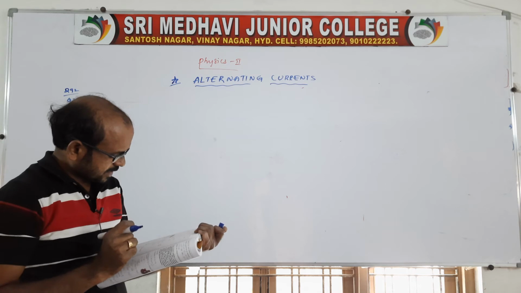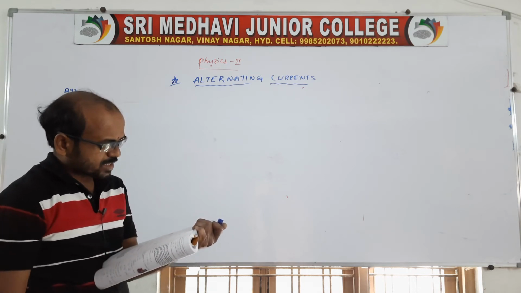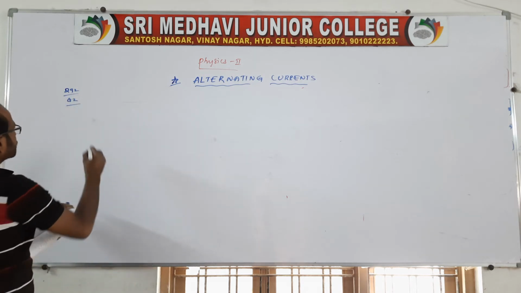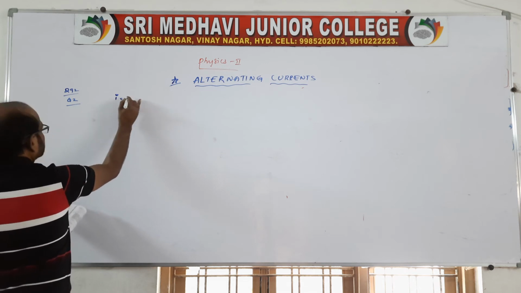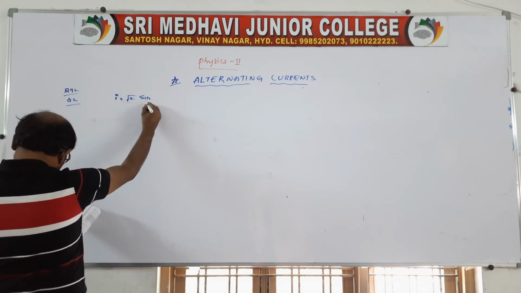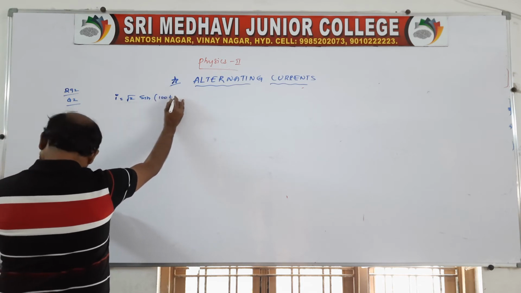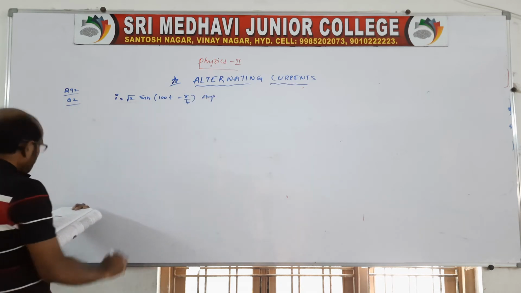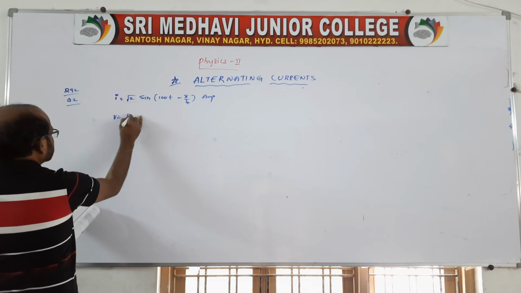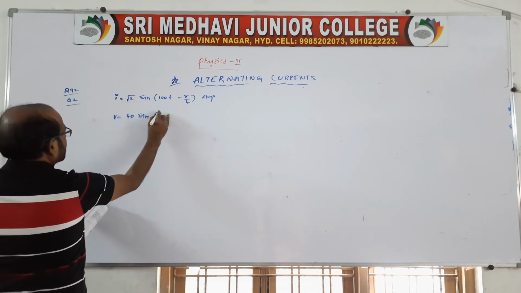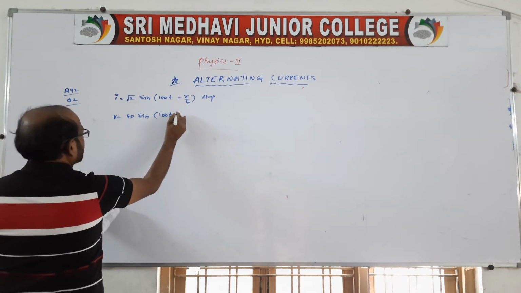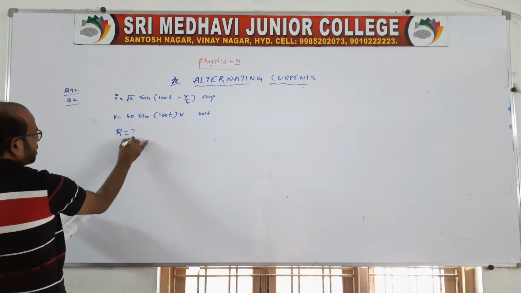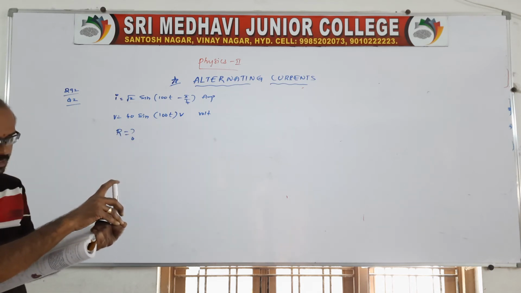containing a resistance and inductance are given. So both inductance and resistance are there. The given values are I is equal to root 2 sine of 100t minus pi by 4, in ampere, and V is equal to 40 sine 100t, in volt. Sir, what is asked? Calculate the resistance. Capital R is asked. Simple. Capital R is asked, right?